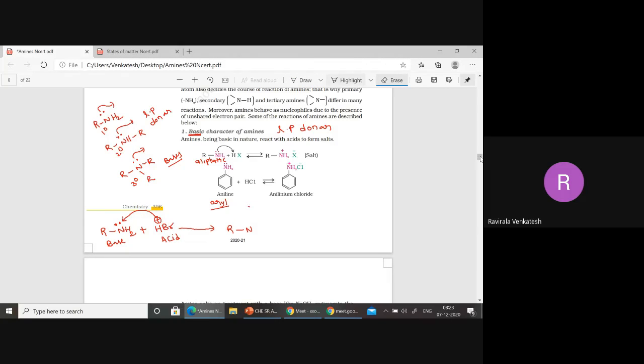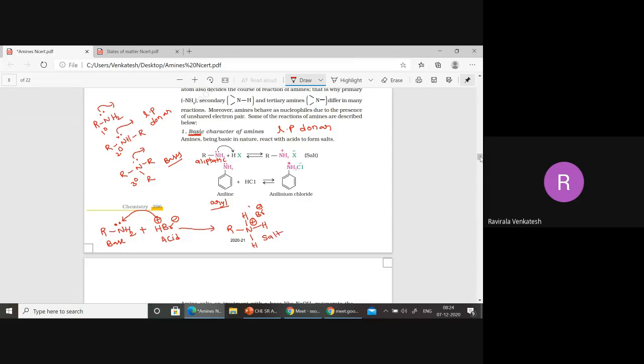Now, when nitrogen donates its lone pair to the hydrogen, we get this. Hydrogen here, also hydrogen here, and here also hydrogen. It gets one more hydrogen. Now when nitrogen donates the lone pair, nitrogen gains positive character, and this Br minus is a counter ion, which will reside around the positive charge. Now we are going to get the salt here.